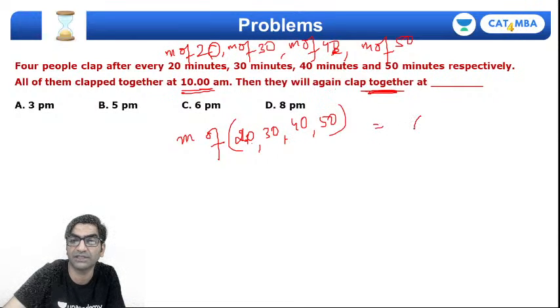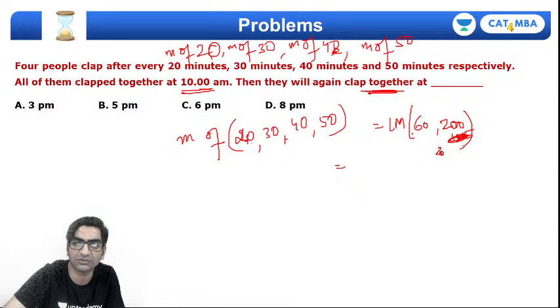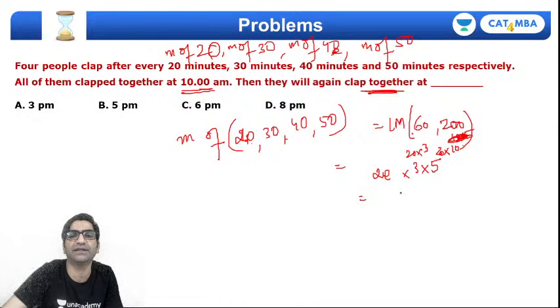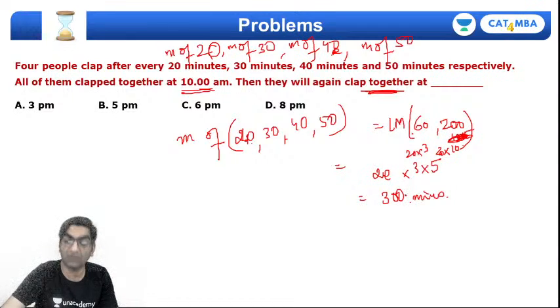20 और 30 का तो 60 है, और 40 और 50 का 200, और 20 और 60 का कितना है? And remember, this is 40 into 5 and this is 20 into 10 and this is 20 into 3. So 20 is clearly common to both of them, but the 3 and 5 are not. So my LCM is 20 into 15, that's 300. So 300 minutes is how long it will take for all the clocks to ring together again.